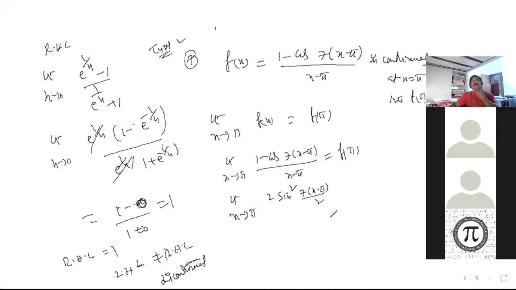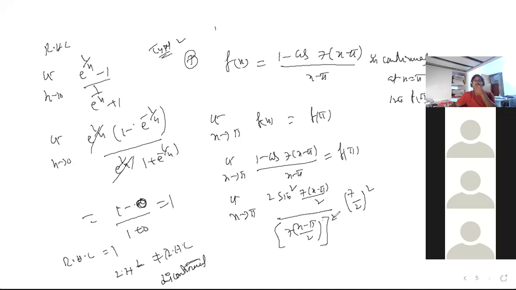Remember 1 minus cos theta equals 2 sin square theta/2. Write the whole thing squared. Here 7/2 whole square has to be written. So this is 1, we have 2 into 1, and 49/4 is there. So 49/4 is nothing but f of pi. What is your answer? 49/4.